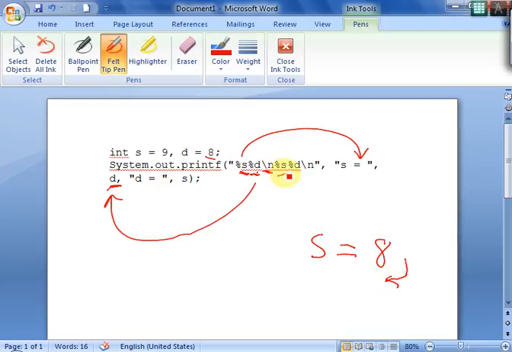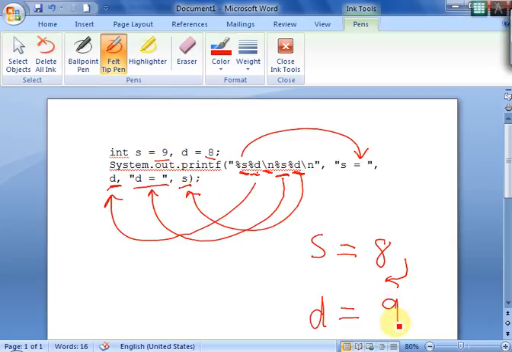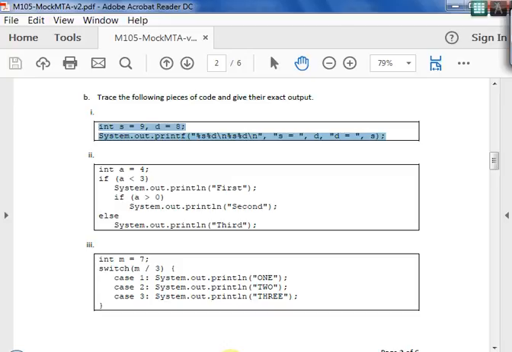So it comes to the next line, percentage s, so it will be the next string, that is d is equal to, so it will be d is equal to in the next line, comma s, that is percentage d is for the s is 9, d is equal to 9. So this will be the output for this code. Then we'll move to the next.